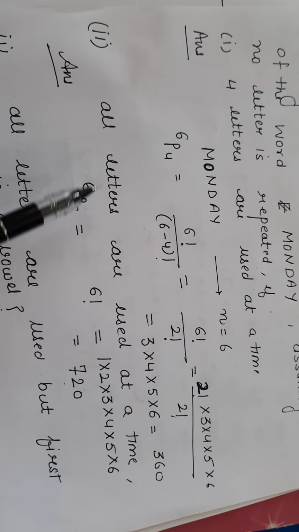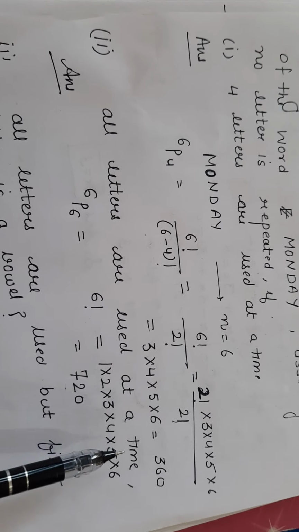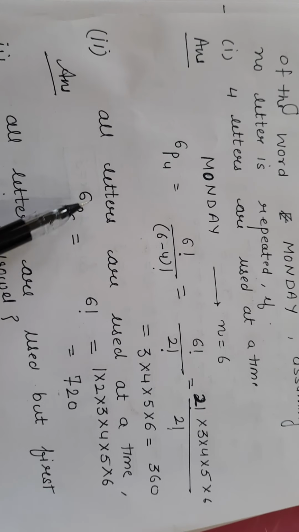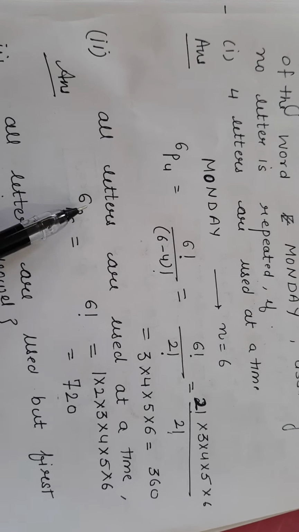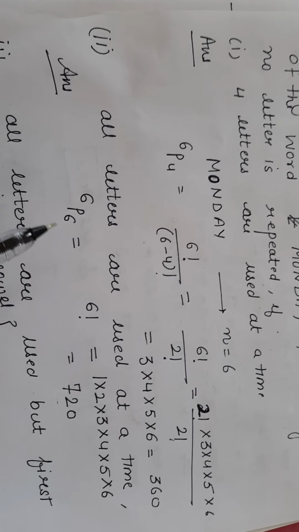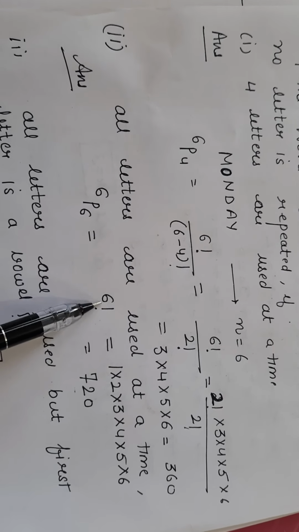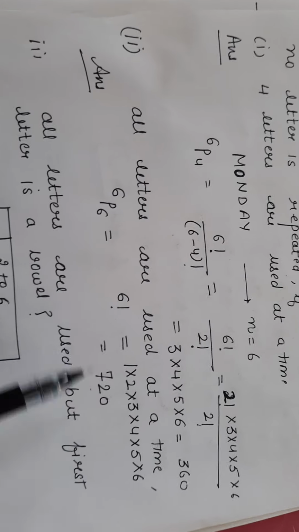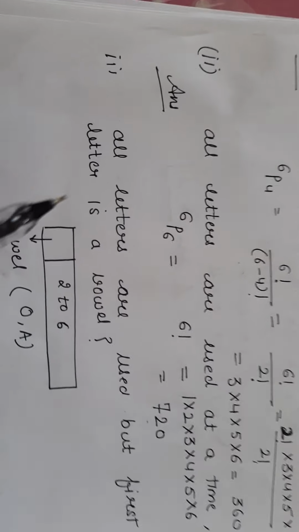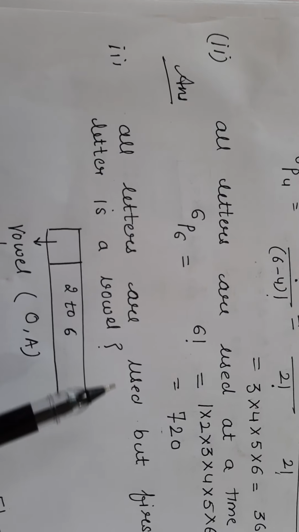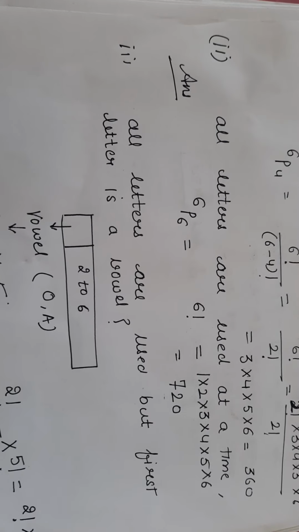Second part. All letters are used at a time. So that means 6P6. Out of 6 you have to select all 6. So your answer is 6 factorial. Put its value. The answer will be 720. Third part. All letters are used but the first place is a vowel.